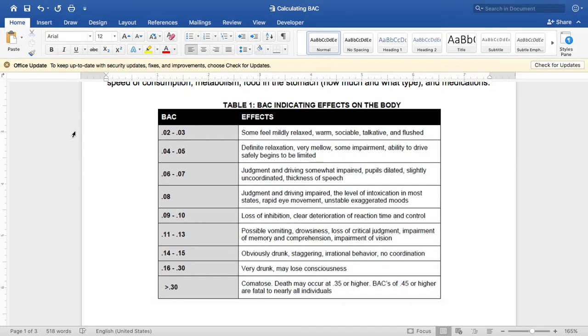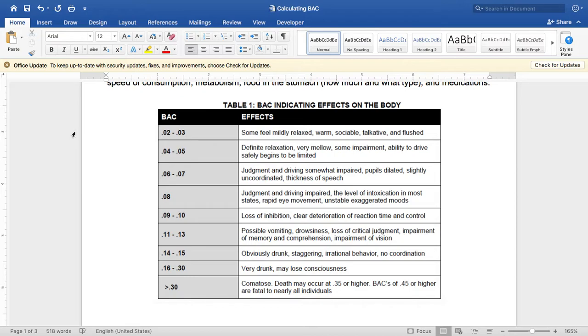We noted that 0.08 is the legal limit, and that is when your judgment and driving are really impaired. There's rapid eye movement, and your mood can become more exaggerated. Once you get above 0.08, you become more and more drunk. And when it gets above 0.3, you can lose consciousness, you can possibly die.